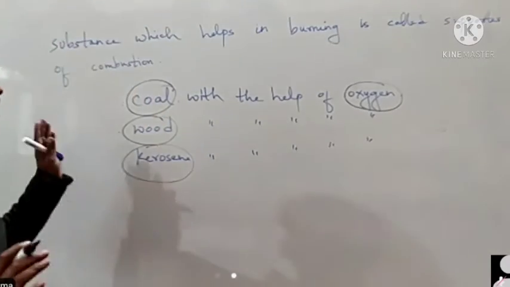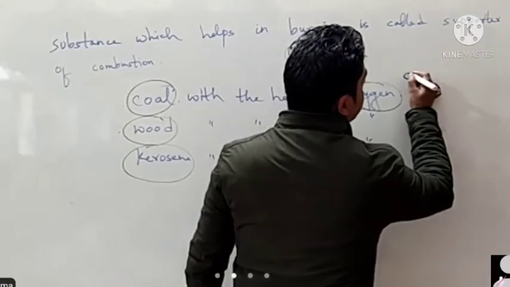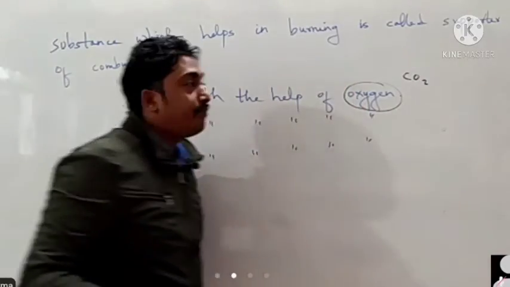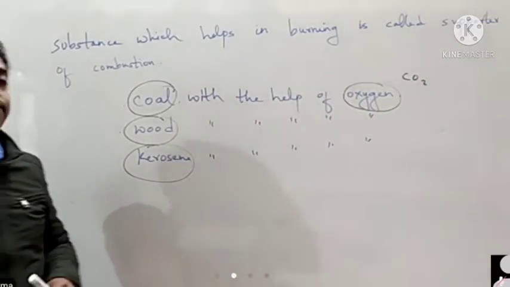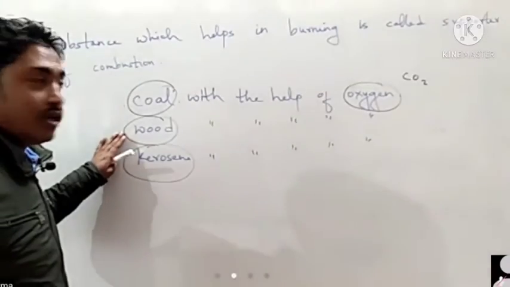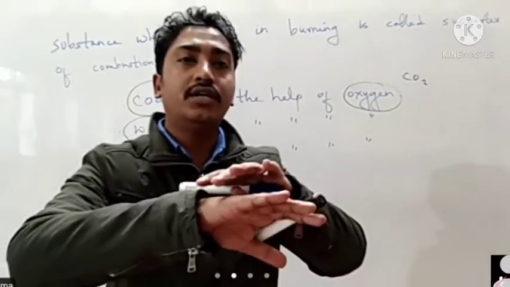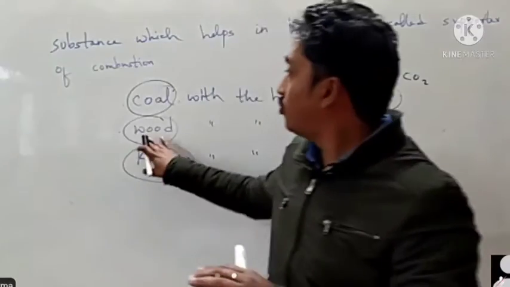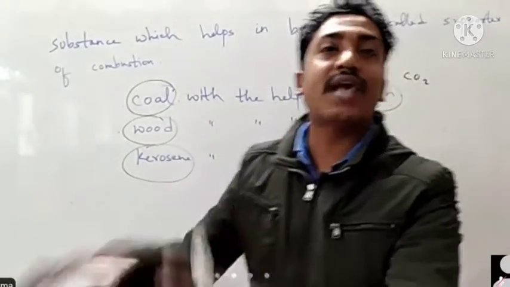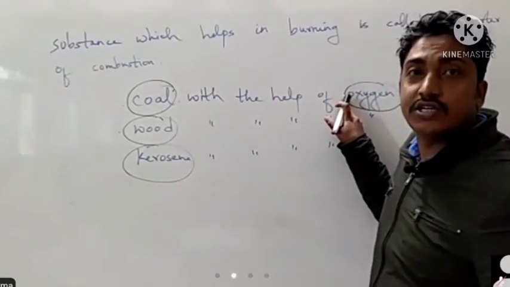Without oxygen, nothing is burnt, and even carbon dioxide also in some cases. As for example, if wood is burning, if you put water, or if you cover the wood or the burning things with sand, what will happen? You are stopping the flow of oxygen there.